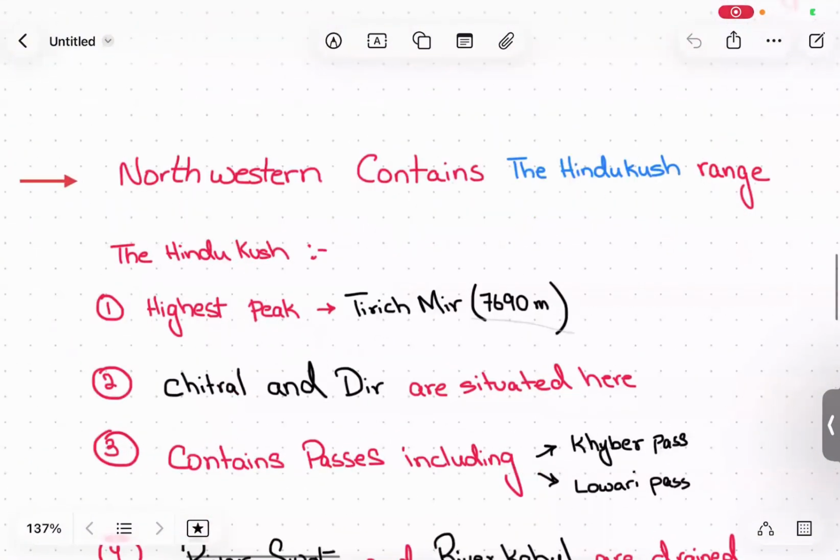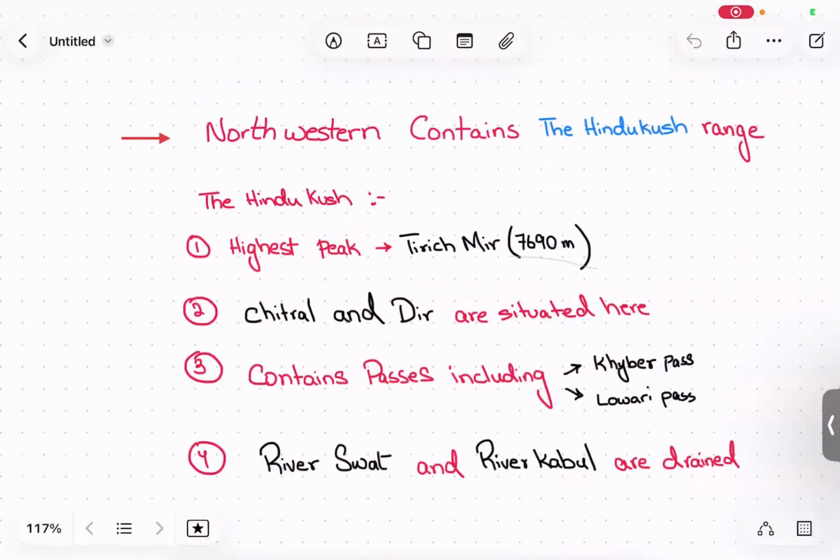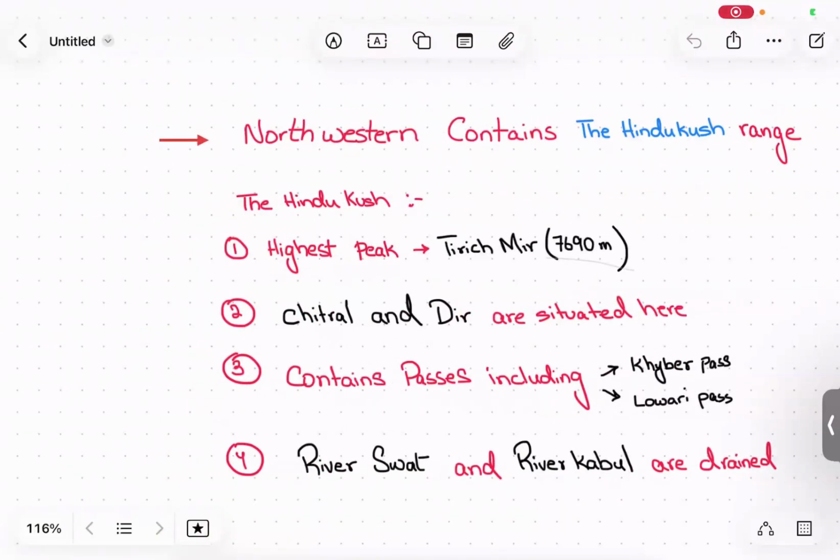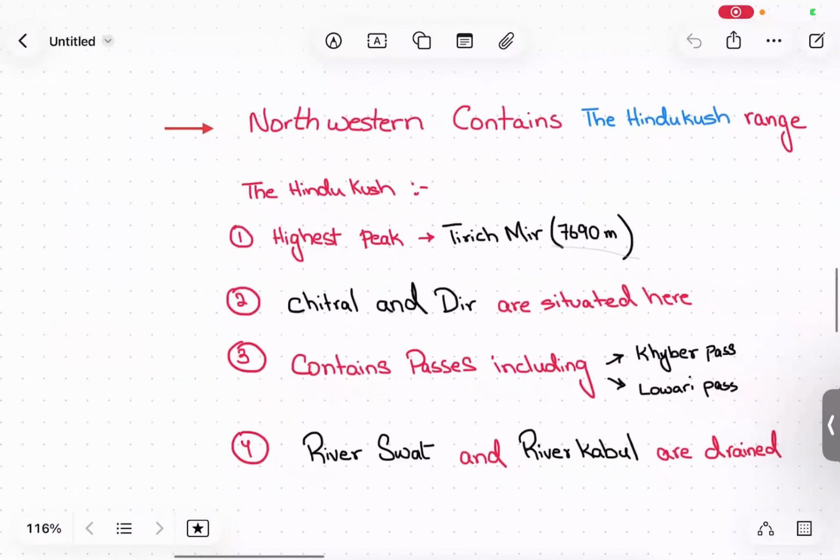Okay, so let's talk about the northwestern mountains. As I mentioned earlier about the three major ranges present here, two of them we talked about earlier, which were the Himalayas and the Karakoram range. Now we have the Hindu Kush range, which is present in the northwest. Here we have Tirich Mir, the highest peak in the Hindu Kush range, which is about 7,690 meters high. And Chitral and Dir are situated here.